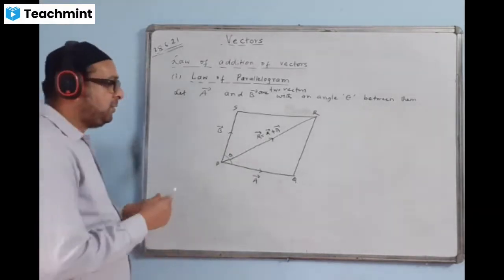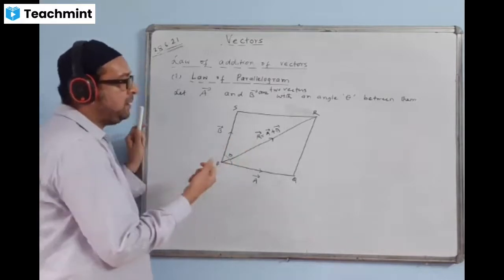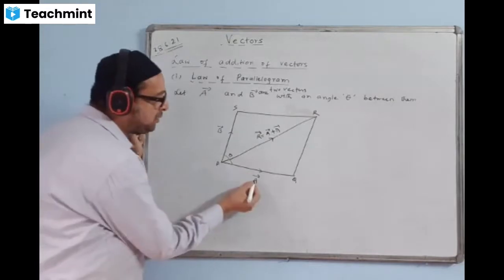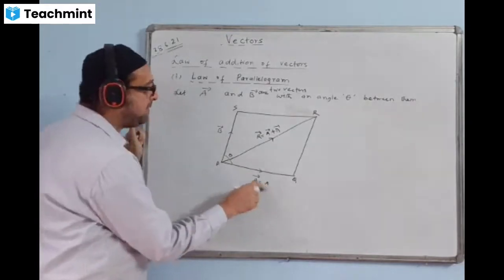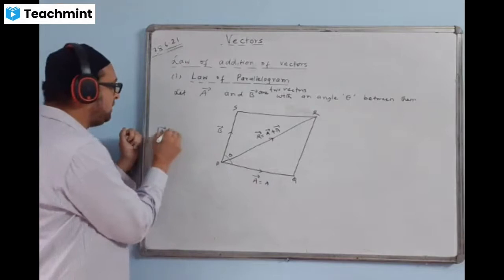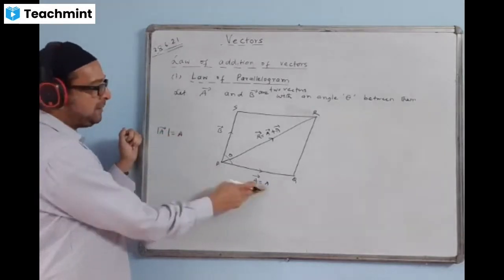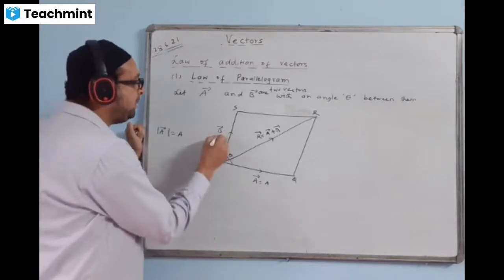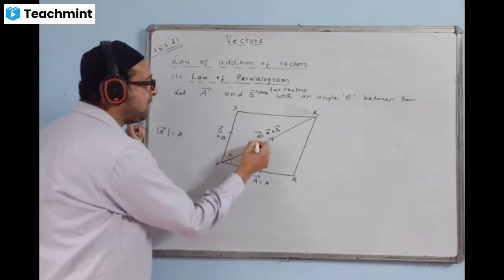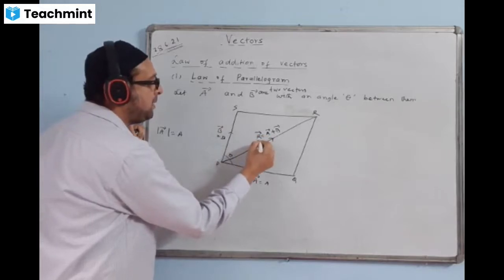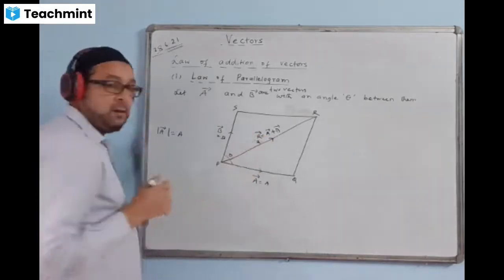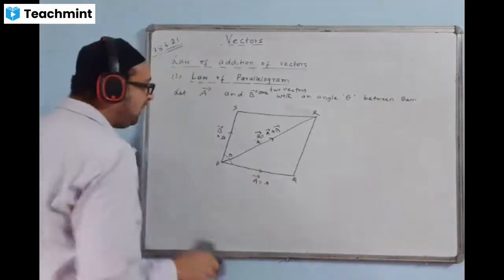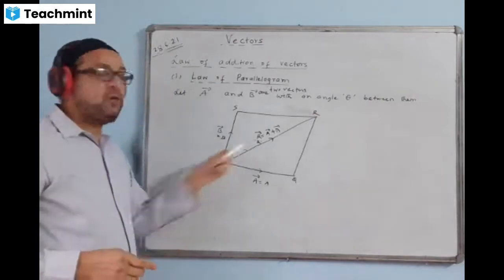Now I talk about what is the magnitude of this R and what is the direction of this R. We will find that. Let us suppose the magnitude of vector A is A, the magnitude of vector B is B, and the magnitude of vector R is R, only the magnitude, without any arrow. Now I'll find the formula for the magnitude of R.